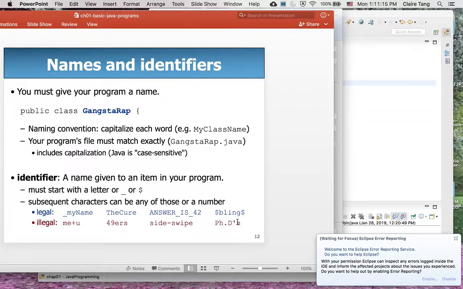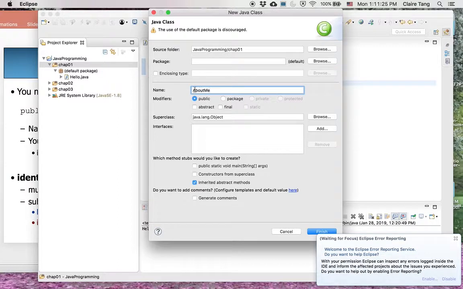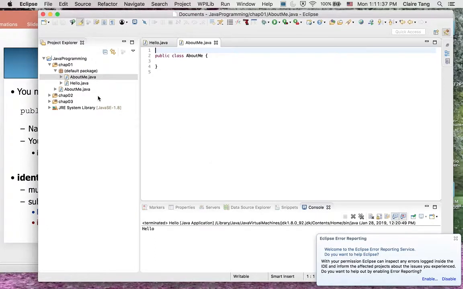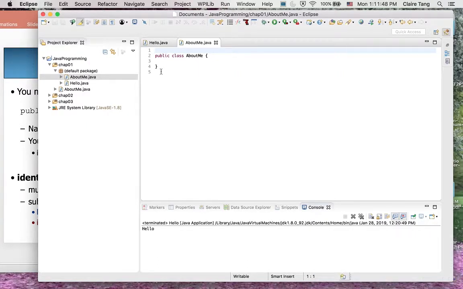Okay, so there are restrictions on the names you can give your class. There is also a naming convention. Again, it's capitalized. If we have more than one word, we put them together and each word is capitalized. Okay, so we'll say finish. Every time we create a Java class, a file AboutMe.java is created, and in the source code, it creates an empty class for us.